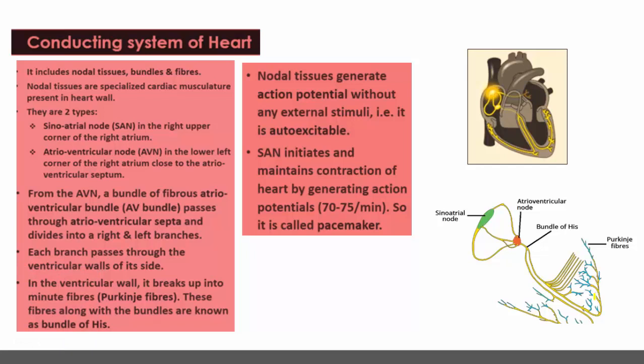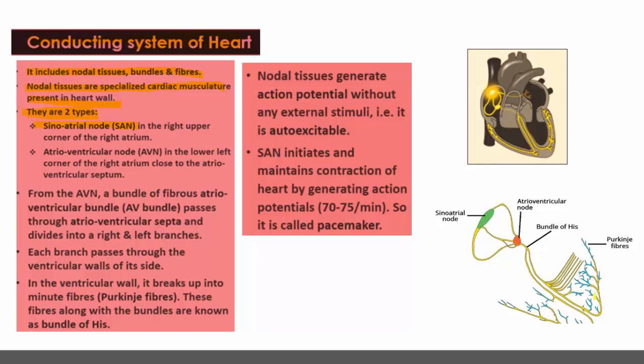What is this conducting system of the heart? The message for the heartbeat is generated within the heart itself. The cardiac muscles which are present in the heart generate the impulses for the conduction and origin of the heartbeat, that is representing the conducting system of the heart. So nodal tissues are specialized cardiac muscles which are present in the heart wall. And the nodal tissues are of two types. What are those?